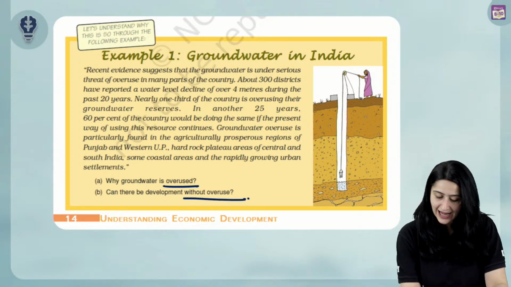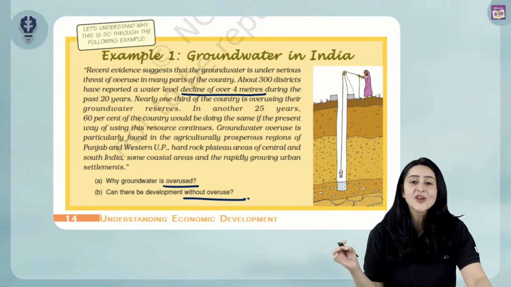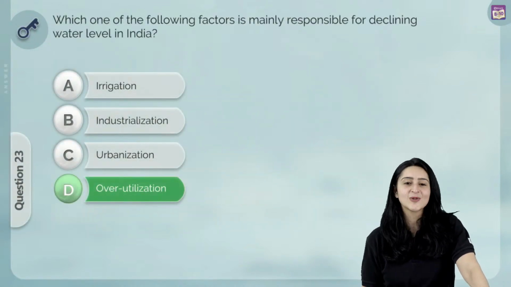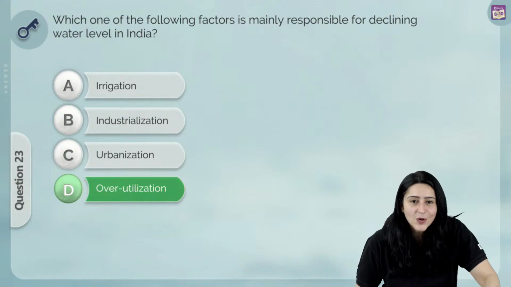overuse, right? There's a decline because of overuse, and so obviously the correct answer, yes, for all of those who said D, is overutilization.